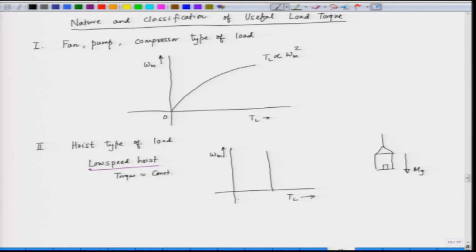So, this is the low speed hoist, because this gravitational pull is almost constant irrespective of the speed. M g is constant, because m is the mass, g is the acceleration due to gravity. So, that is constant. But if the speed increases, we will have a high speed hoist.